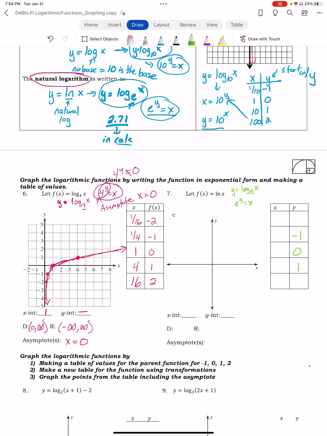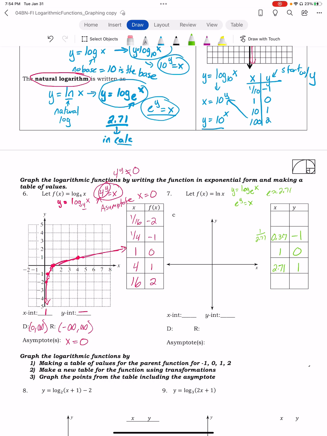So e to the -1 is going to be something really small. I'd let you use a calculator if I were giving this. So this is essentially going to be 1 over 2.71 because e is approximately 2.71, which is about 0.37. The 0 power is 1. To the first power is 2.71. So I'm just going to graph it that way.